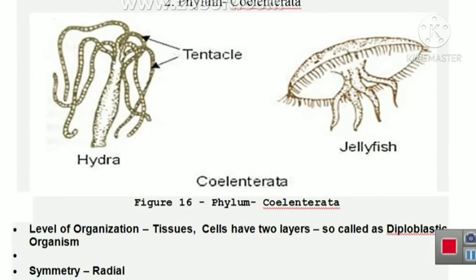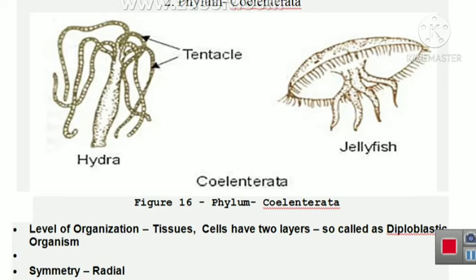Now, the second phylum in Animalia is Coelenterata. According to its name, the body has a coelom. Coelom means body cavity.